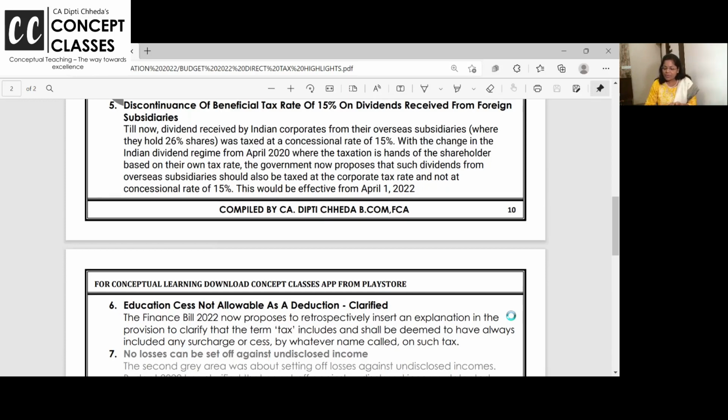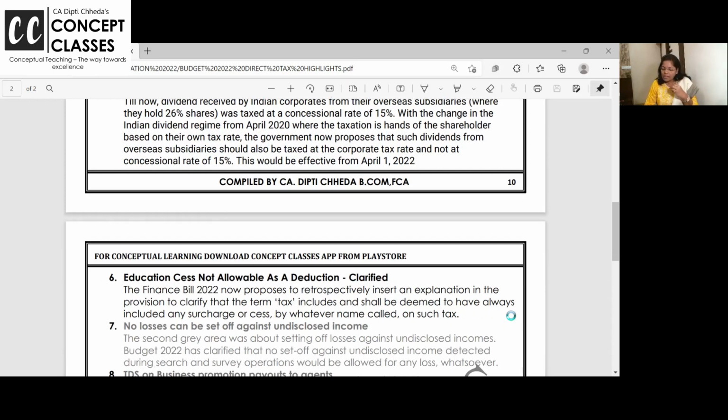With a change in the dividend tax regime last year only, April 20, where now all dividend is taxable in the hands of the shareholder, the government now proposes that dividend from overseas subsidiaries would also be taxed at the routine corporate rate and not the concessional rate.